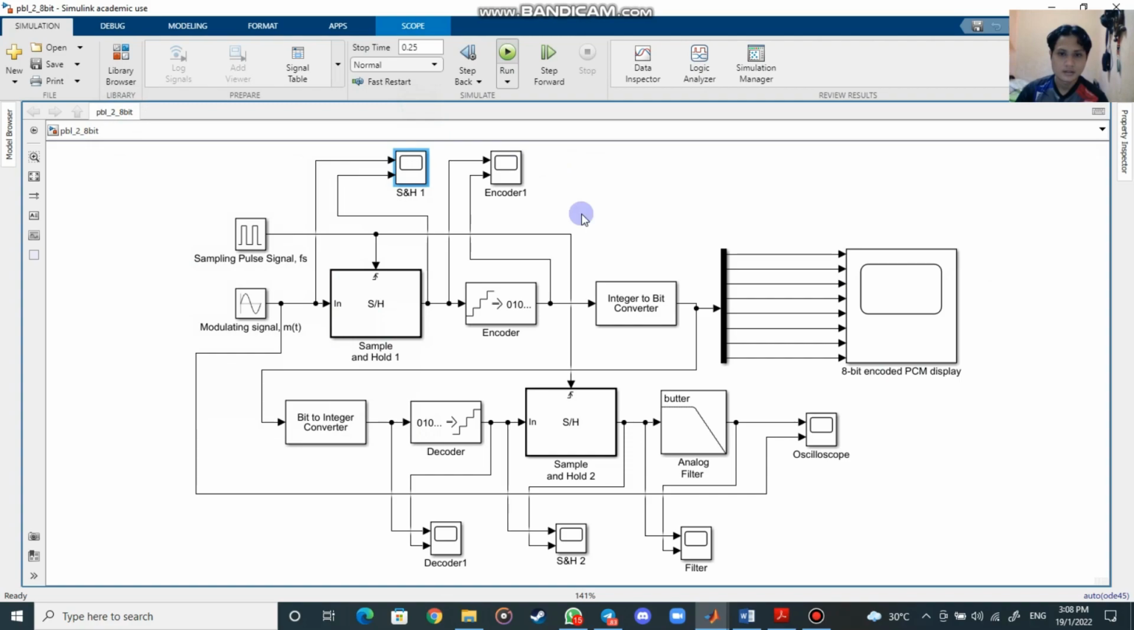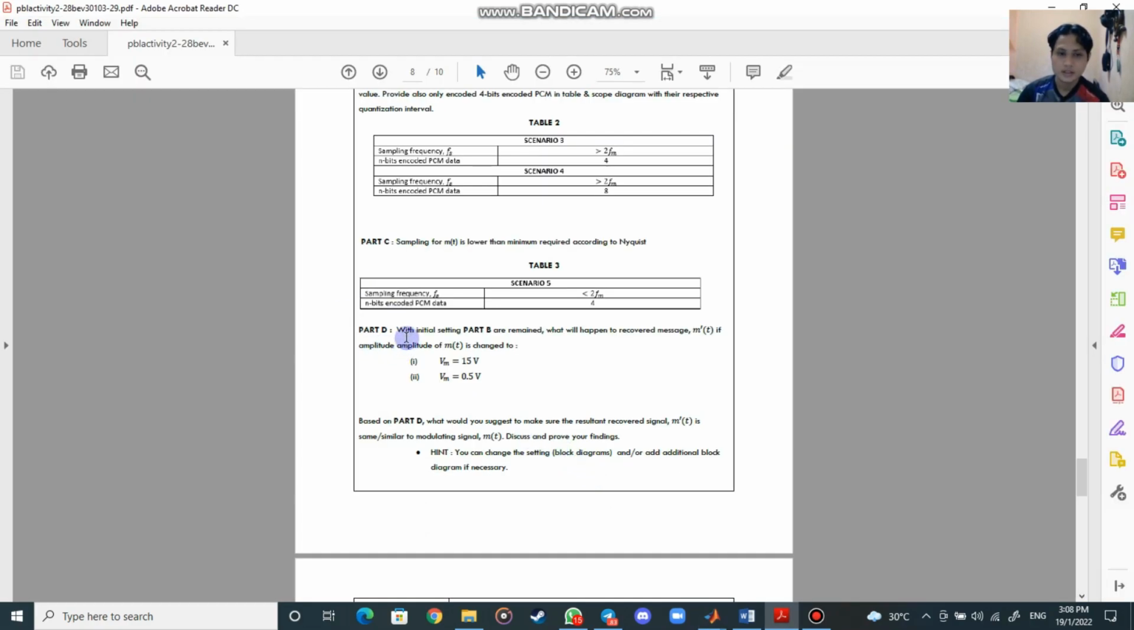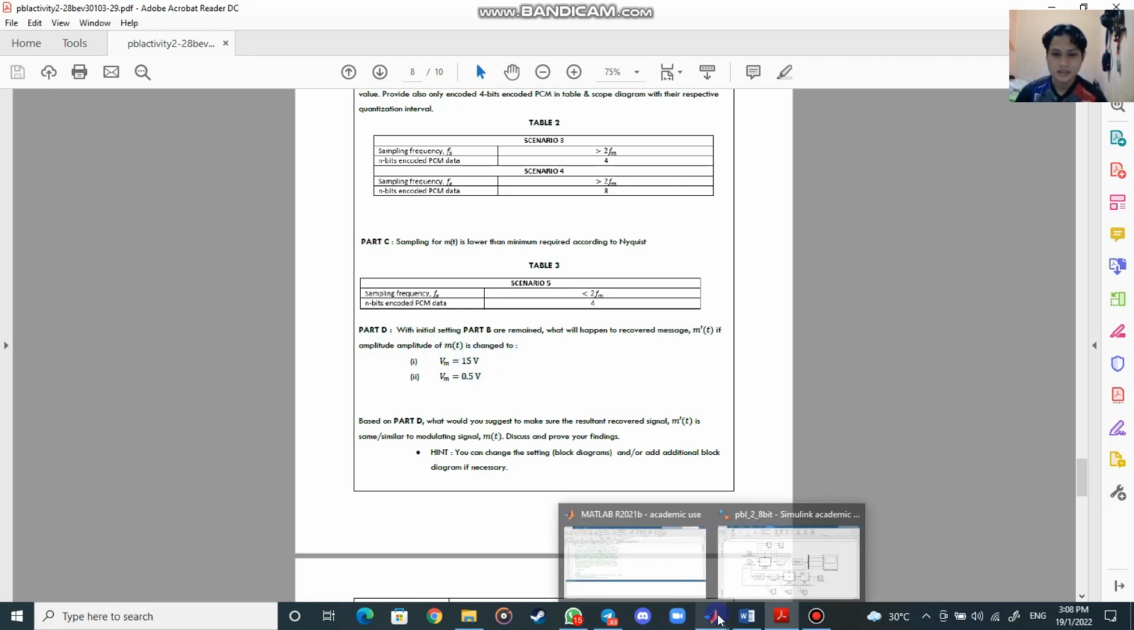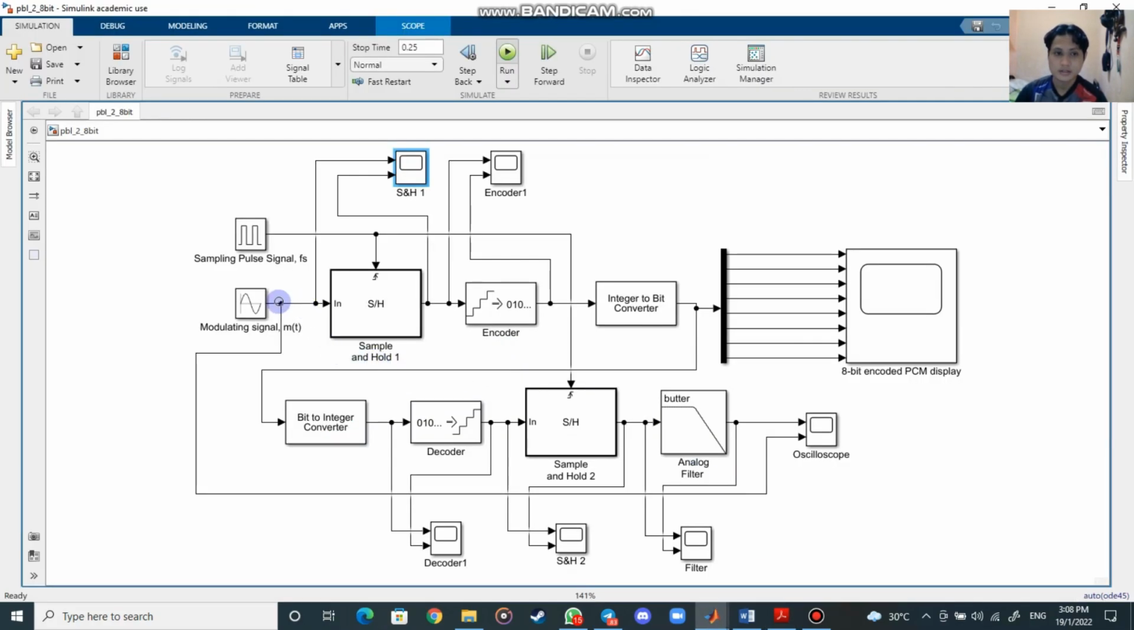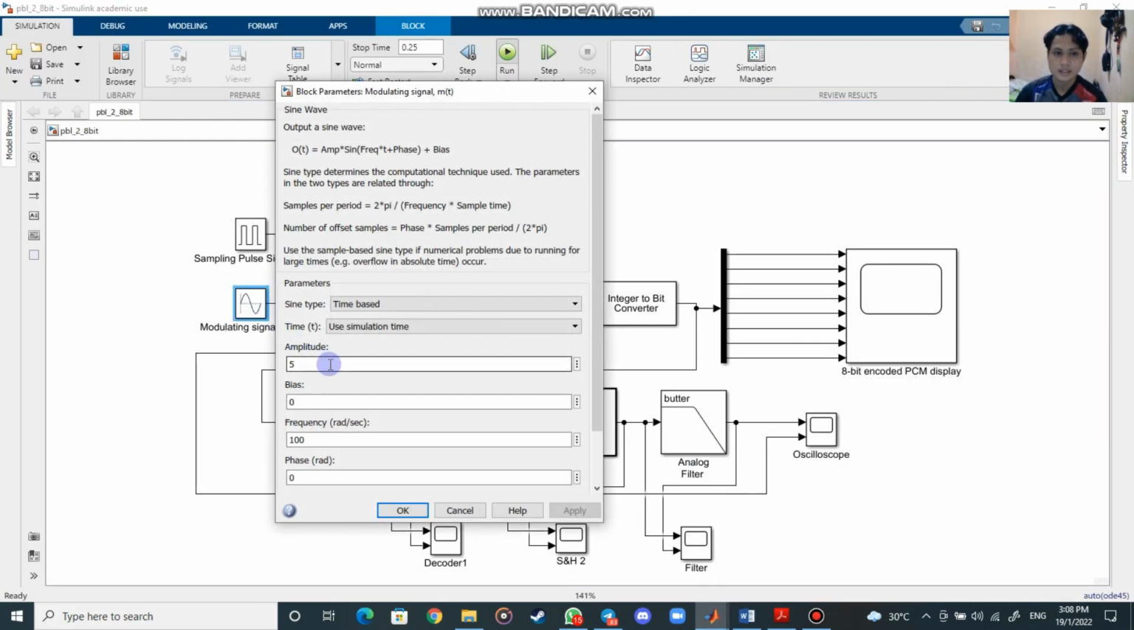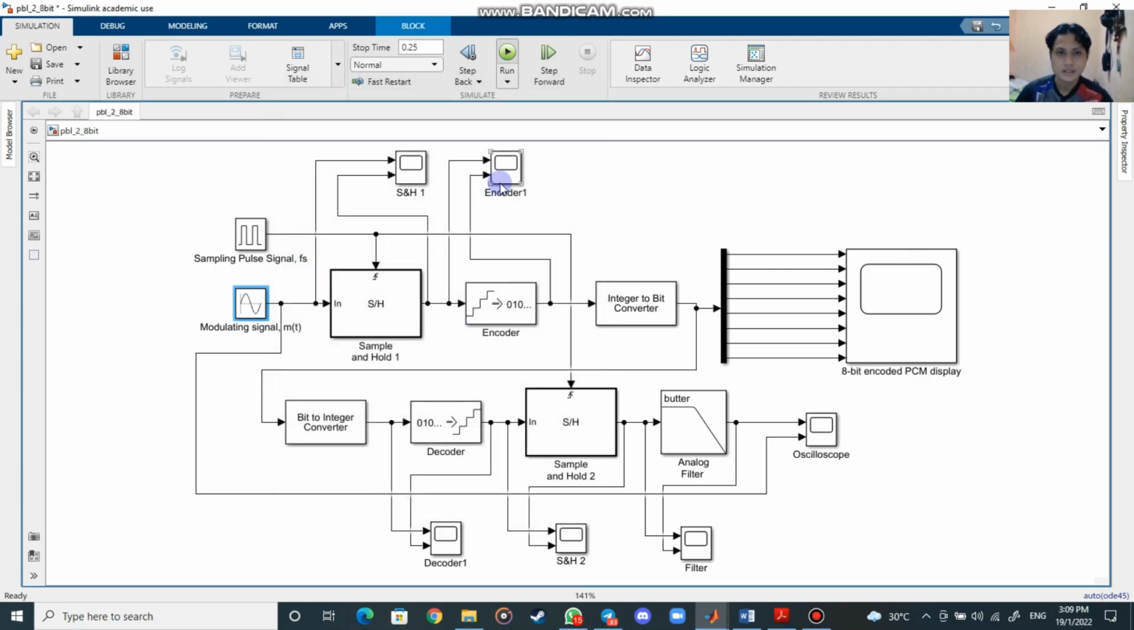Okay, for part D, we need to set in the public domain, and it asks what will happen to the recovered message if the amplitude of the modulating signal is changed to 15 and 0.5 volts. Where we want to change the value is here at the modulating signal. This amplitude we will change to 15, and then we just need to change to 0.5. Okay, we will see the result for amplitude 0.5. And we run.